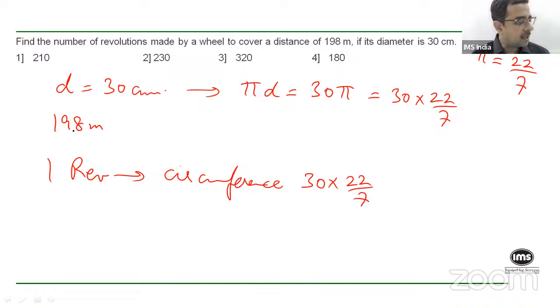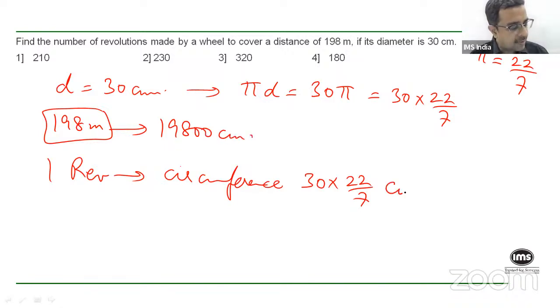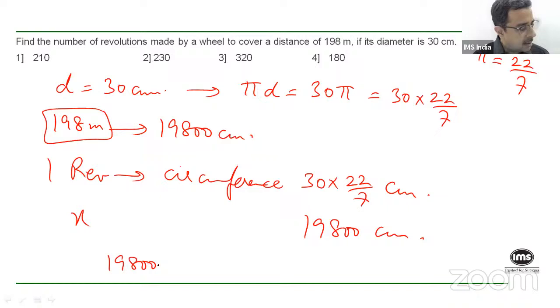So if you want to cover 198 meters, now 198 meters, because a meter has 100 centimeters, will be 19,800 centimeters. Correct. Okay. So to cover a distance of 30 into 22 by 7, you require one revolution. So to cover 19,800 centimeters, how many revolutions would you need? You simply cross multiply and you will get your answer. So that will simply be 19,800 into 1 divided by 30 into 22 by 7, which means you will get 7 at the top and 30 into 22 at the bottom. So you solve this and you get your answer.